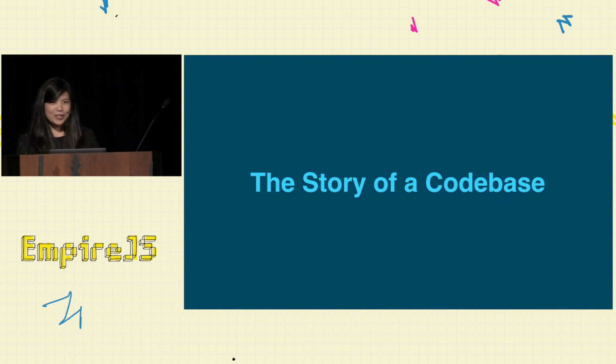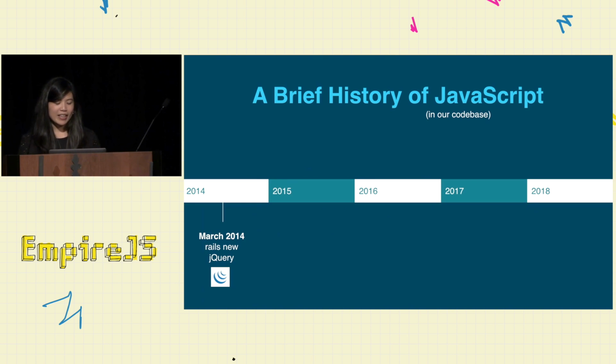So with that in mind, I want to take us on a little journey through a brief history of JavaScript in my code base. So in 2014 is when Learn was started, and at that point, no one was quite sure what it would eventually become. March 2014 is when someone on my team typed Rails new and created this cool new app. And at that time, our front end was primarily spaghetti jQuery, which maybe some of you can relate to. Then we decided that we needed some kind of order in our code base, which is cool too. And you'll see that a lot of changes throughout our code base were in response to changes in the larger JavaScript community. So we are products of our times, and so is our code base.